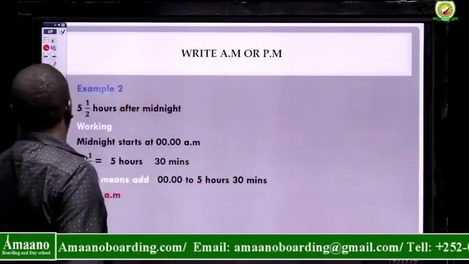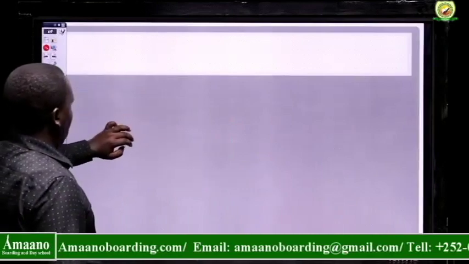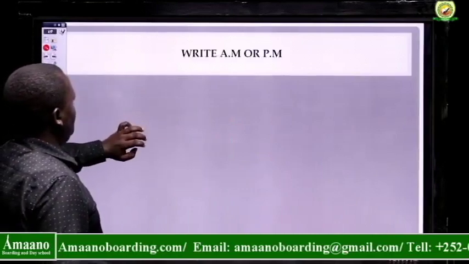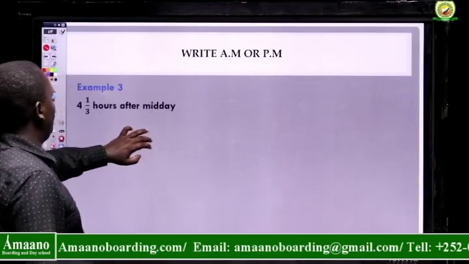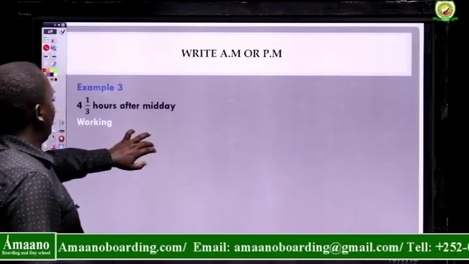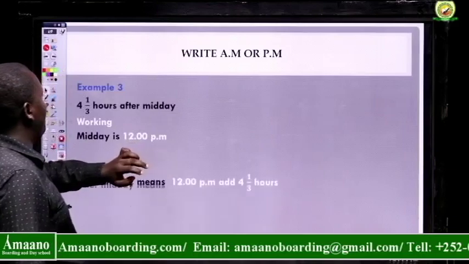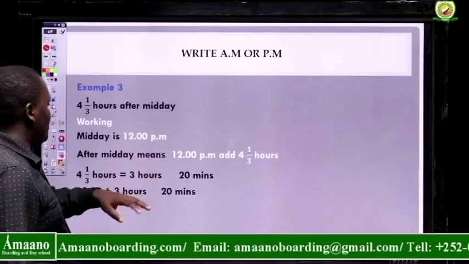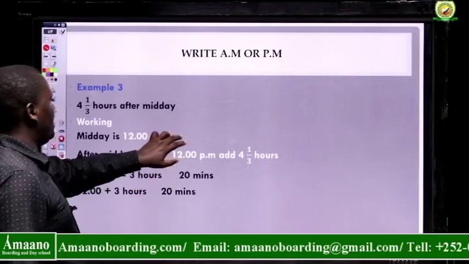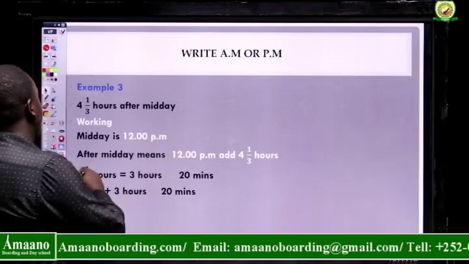Let's go to the next example. In this example, you're going to write AM or PM, example 3. 4 1/3 hours after midday. The other one we did was after midnight. Now this one is after midday.